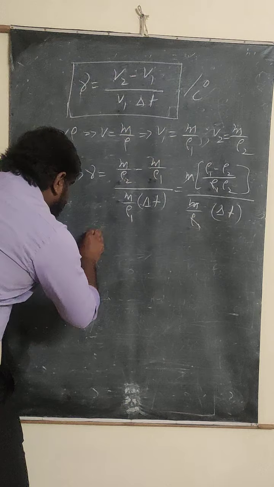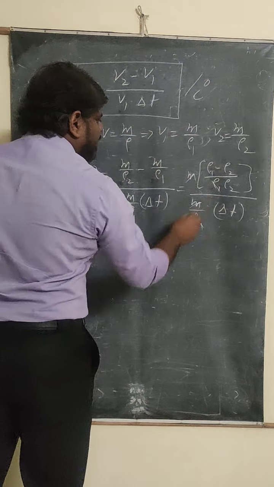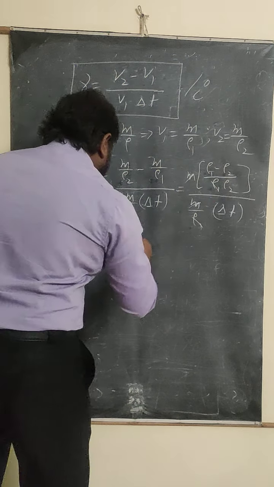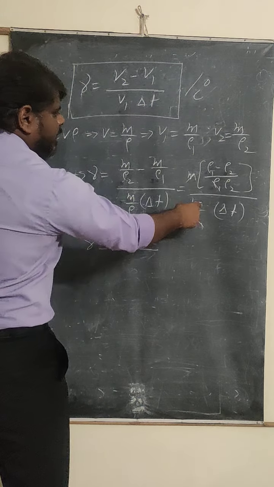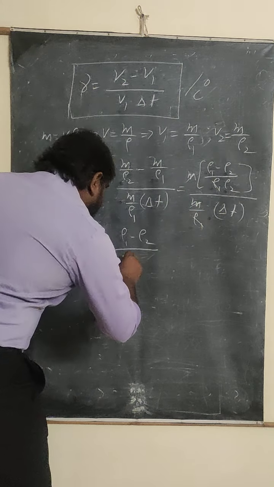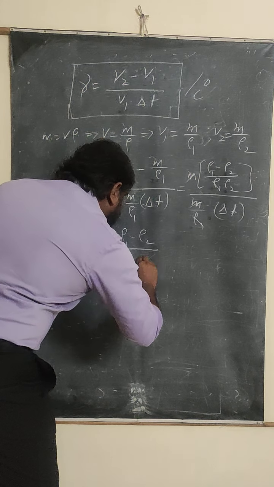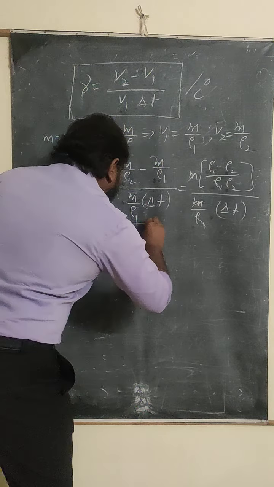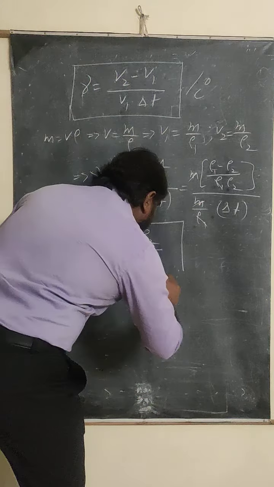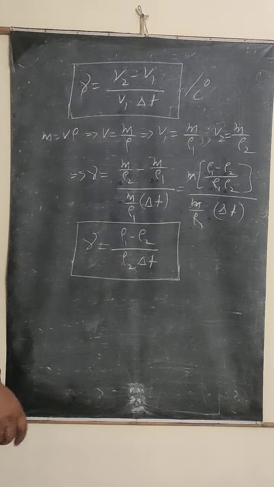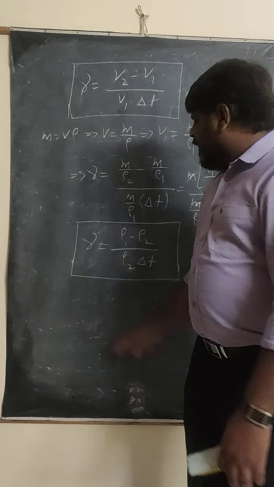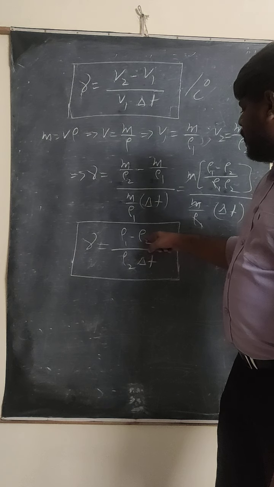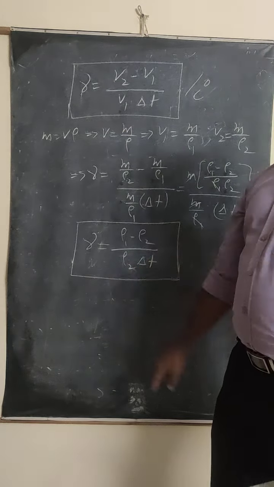Then the volume coefficient gamma is equals to rho 1 minus rho 2 by rho 2 into delta T. This is the relation between temperature and the density, or the volume coefficient of expansion in terms of densities. Gamma is equals to rho 1 minus rho 2 by rho 2 into delta T.